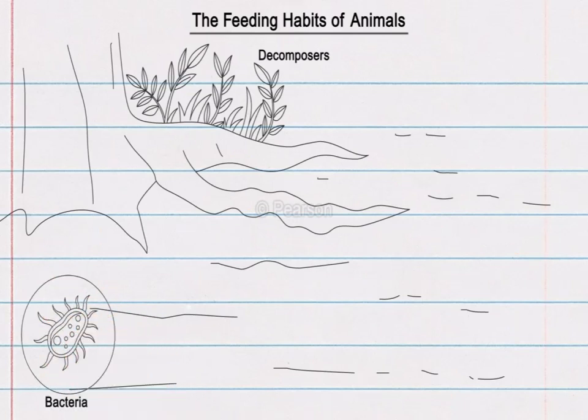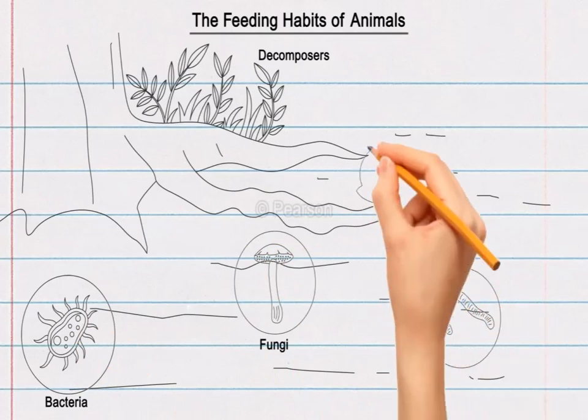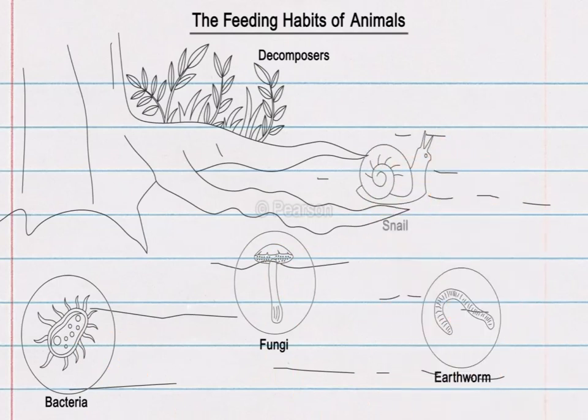Decomposers such as bacteria, fungi, worms and snails break down the complex organic components in the remains of dead plants and animals and convert them into simpler substances. Like scavengers, decomposers too help to keep the environment clean.